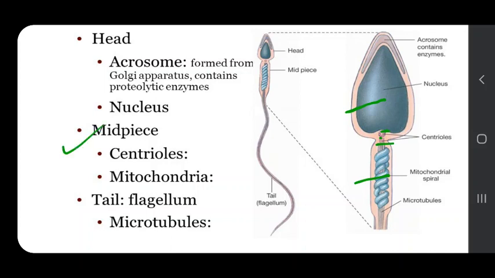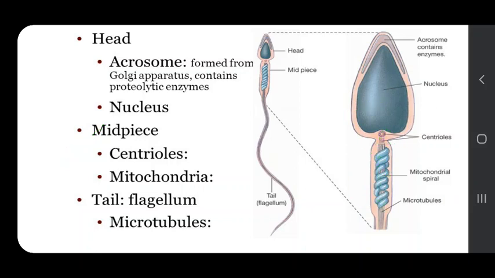Now is the middle piece. Middle piece lies behind the neck. It is cylindrical in human sperm and is formed of mitochondrial spiral. This is the mitochondrial spiral.